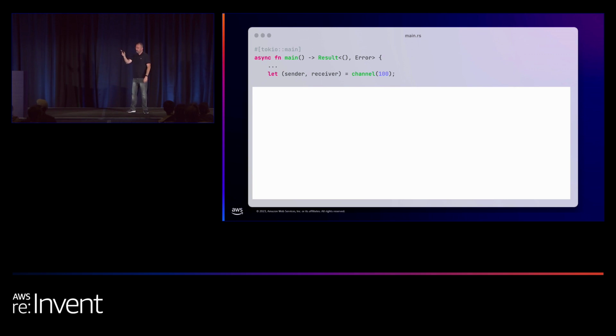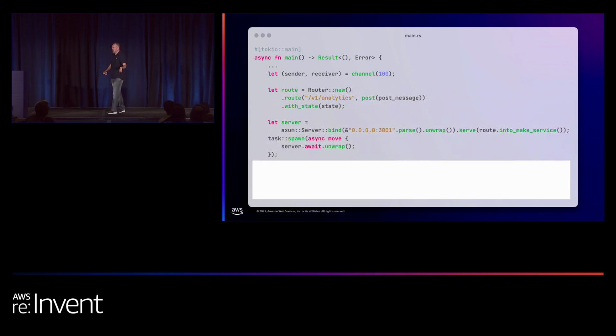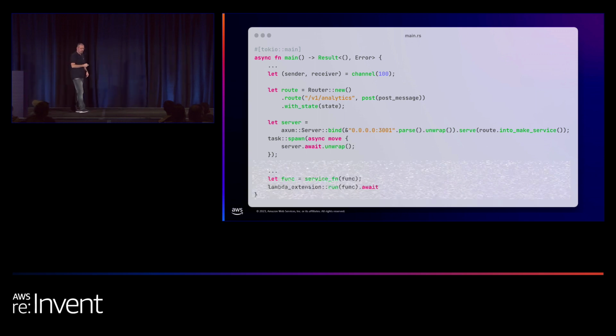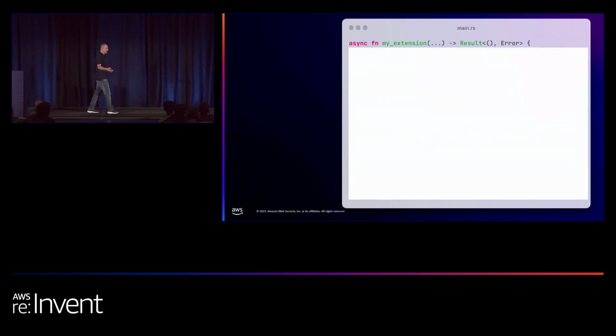So let's look at the code. So again, we are starting with the runtime. Remember, we are writing both the runtime and the extension handler. So again, we're creating an async method. We are defining the channel, the mechanism to share data. And next, we are creating our HTTP server. And we are starting the event loop for the extension runtime. Again, it's a template. You can actually copy and paste it over and over again every time you're using an extension. Because your real code is going to be in the extension handler.